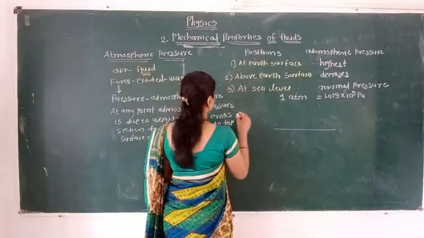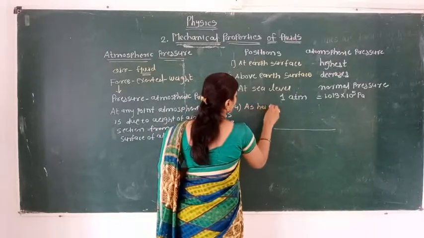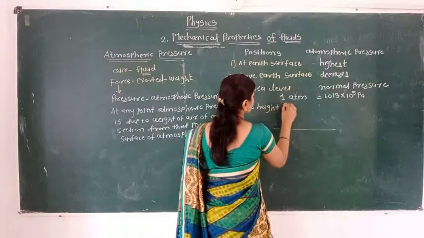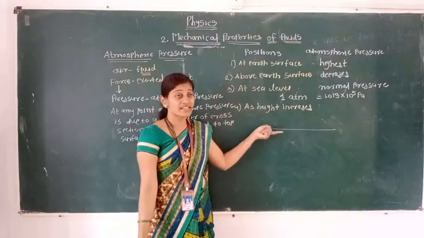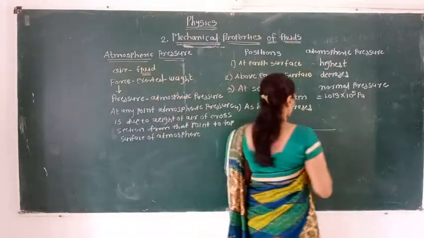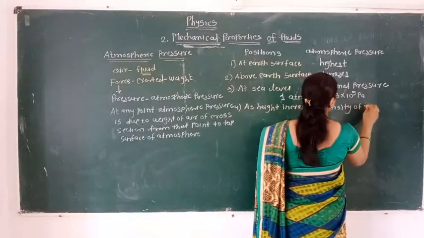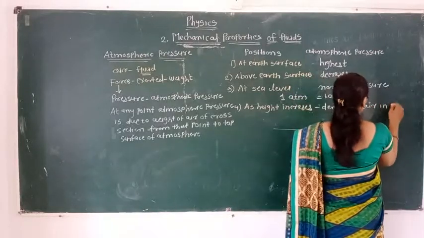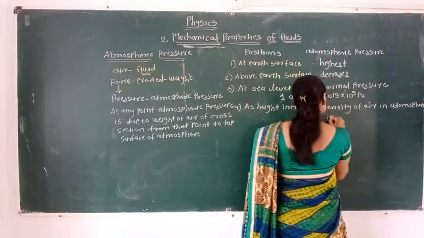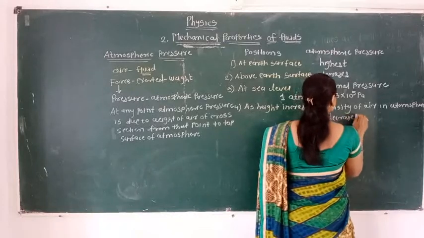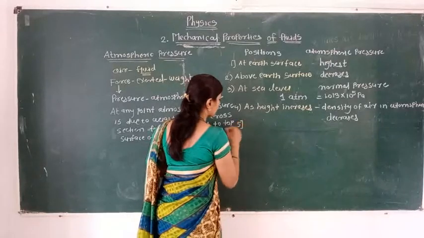Next, fourth one: as the height increases above the earth surface, the density of air in the atmosphere decreases. Next, in a vacuum, what is the atmospheric pressure?